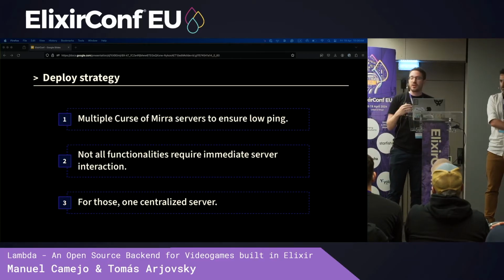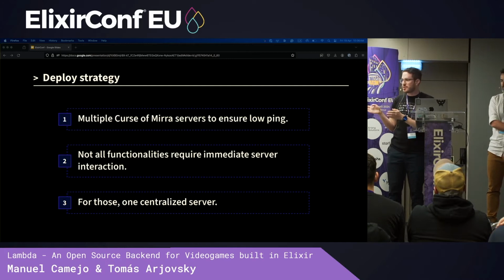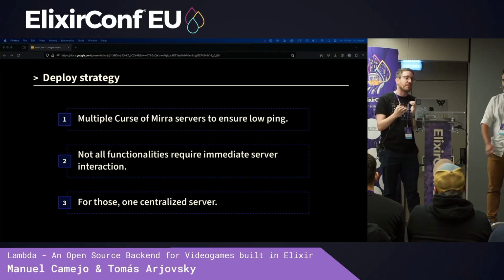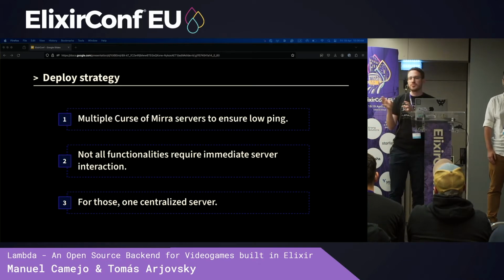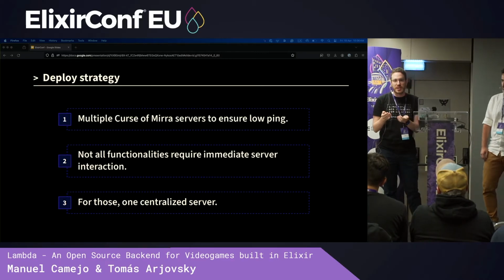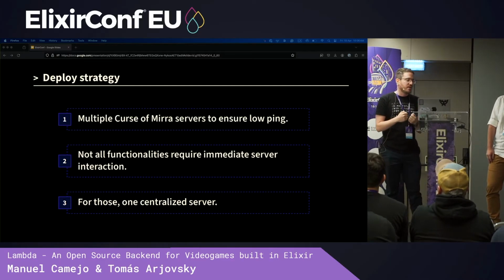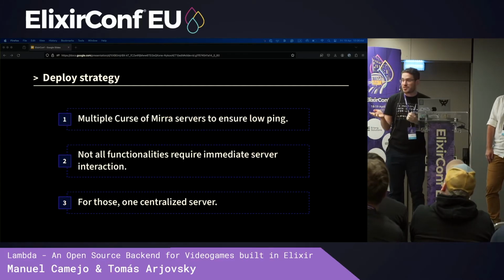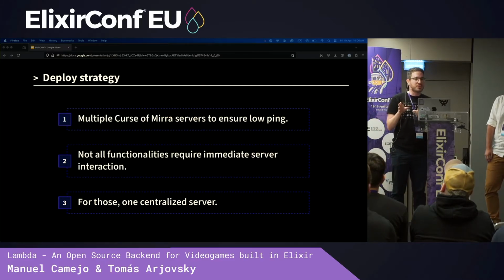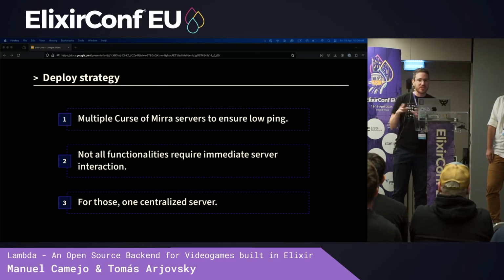So Curse of Mira has those needs. On the other hand, we have an auto-battler, which doesn't have any live capabilities at all. It's more oriented to single player, so it can be centralized. And also, you have other features like matchmaking that don't have these really live necessities. And I think there's an old saying that says, if you don't need to distribute, just don't. Distributing is always bad unless you absolutely need it.